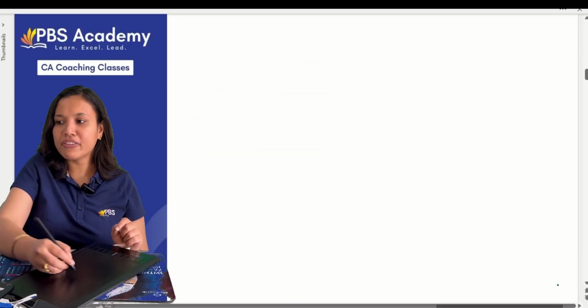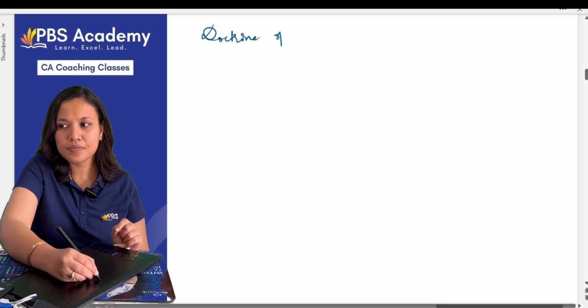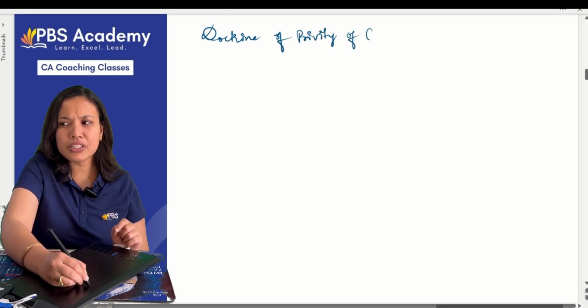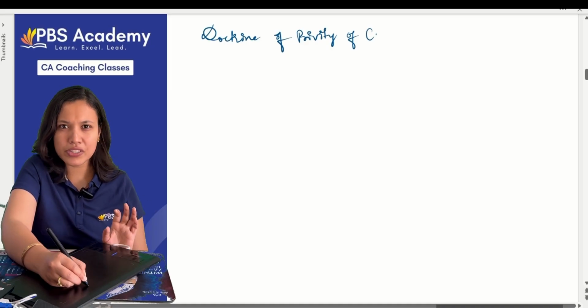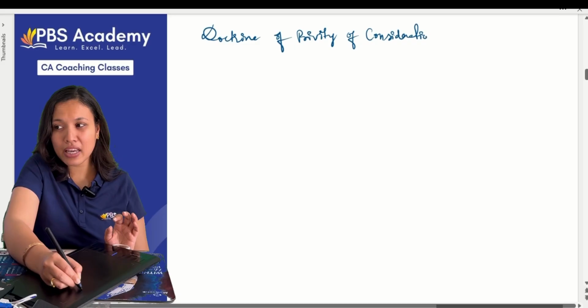What is the doctrine of privity? Tell me. Doctrine of privity. If it is asked in this unit 2, you can expect some direct questions. What is the doctrine of privity? Yes, there can be case laws also.